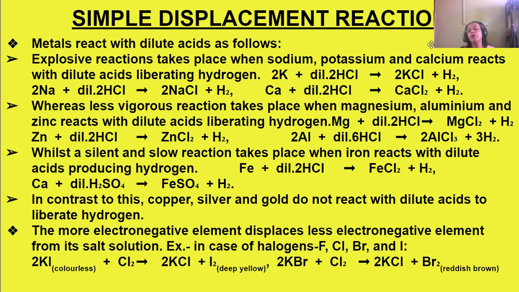Then potassium bromide. Chlorine can also displace bromine because chlorine is a more electronegative element. It will displace bromine, the less electronegative element, from its salt solution, forming KCl, and bromine will be displaced as a reddish brown gas.